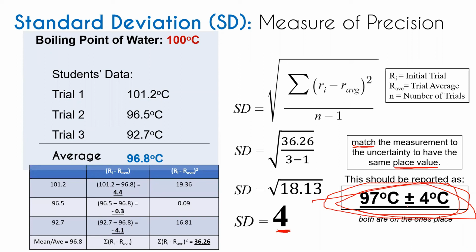But what are the types of error that we can encounter in our measurement, and what are the sources of these errors? So mainly we have two types of errors.